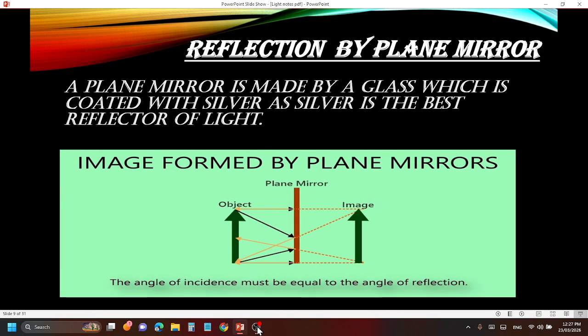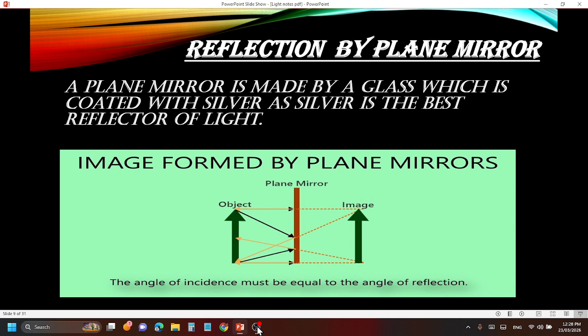Now comes the most important topic, reflection by a plane mirror. What is a plane mirror? A plane mirror is made of glass which is coated with silver, as silver is the best reflector of light. Actually, a plane mirror is nothing but a piece of glass. They take a piece of glass and coat the back of the glass with silver. Why? Because silver is the best reflector of light and reflects light very easily. Due to this, a plane mirror is formed. Simple. A plane mirror is just a piece of glass coated with silver, as silver is the best reflector of light.